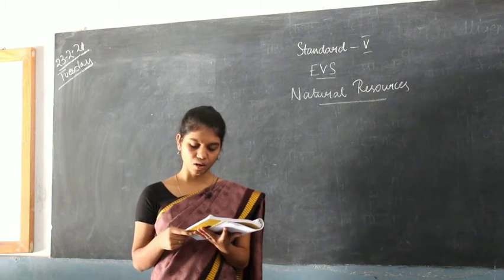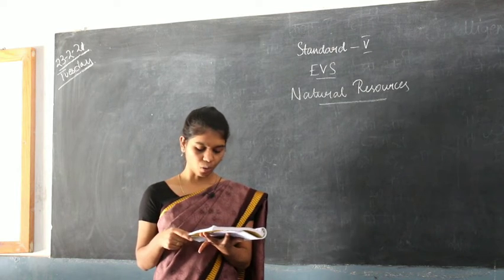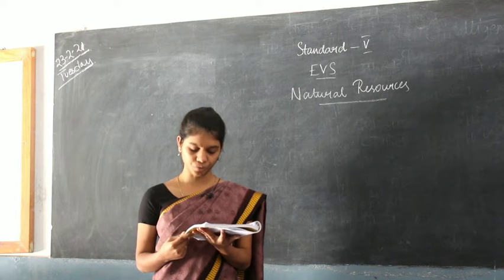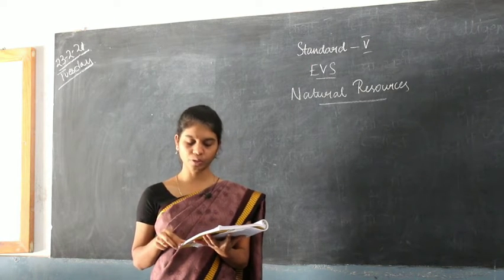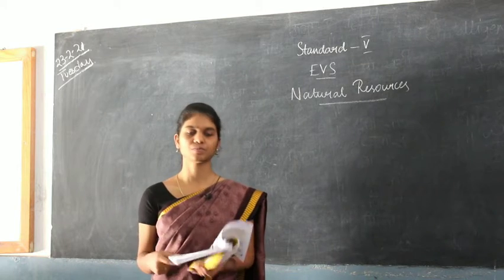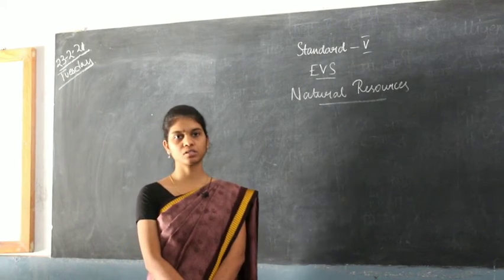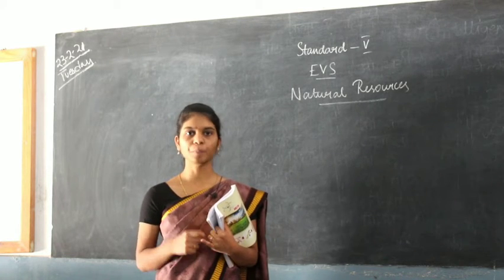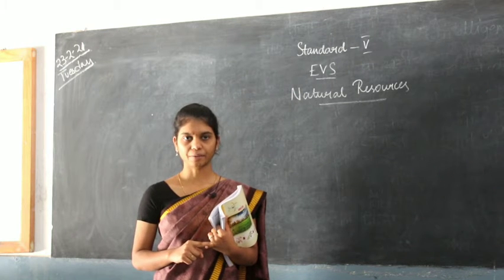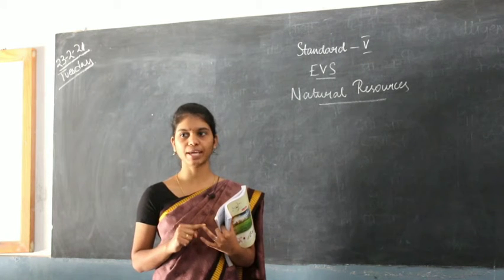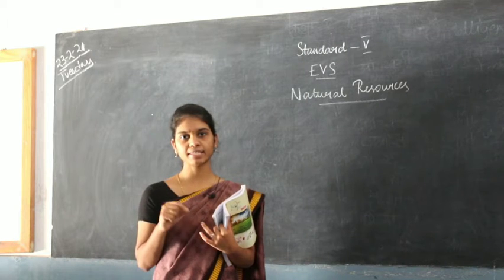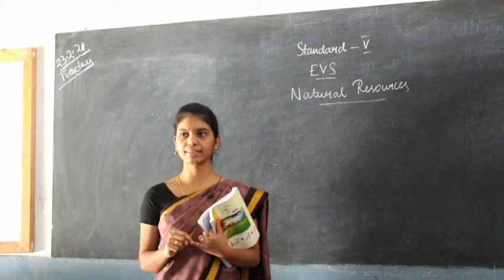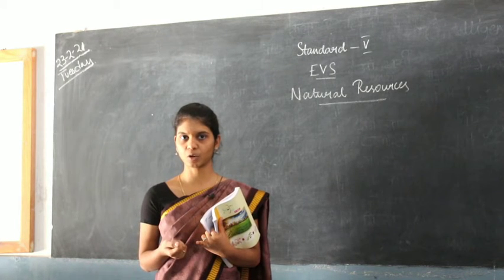Soil is necessary for the growth of plants. You already know the plants get water and salts required to prepare their food from soil. You will know more details about it in the higher class. So first one, what are the uses of soil? Wherever you go, you can see plants, right? You can see food. Without food you cannot live, right? So what is the main source of food? The main source of food is plants. Plants are the one thing that gives us food for daily life, yes or no?